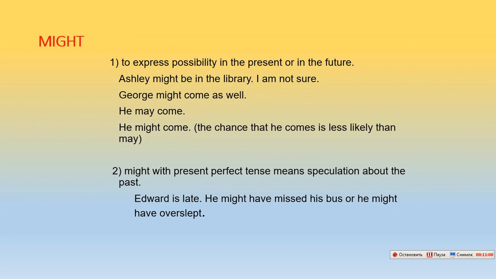Might. Might is used to express possibility in the present or in the future. Ashley might be in the library. I'm not sure. George might come as well. He may come. He might come. The chance that he comes is less likely than with may. Might with present perfect tense means speculation about the past. Edward is late. He might have missed his bus or he might have overslept.